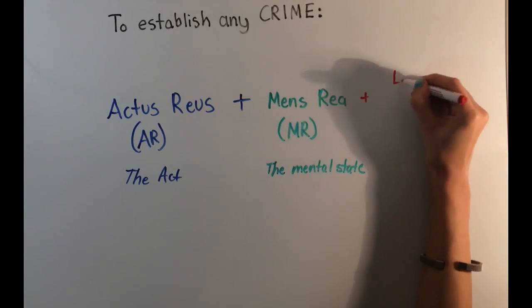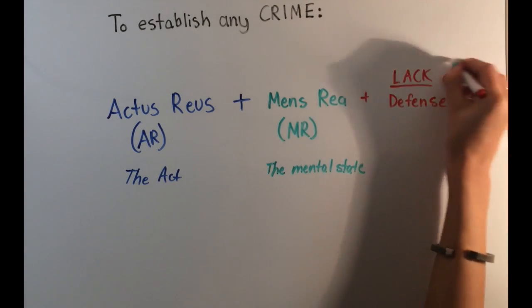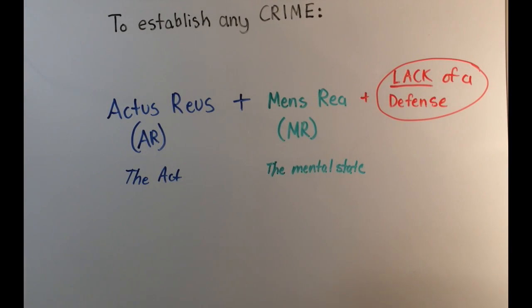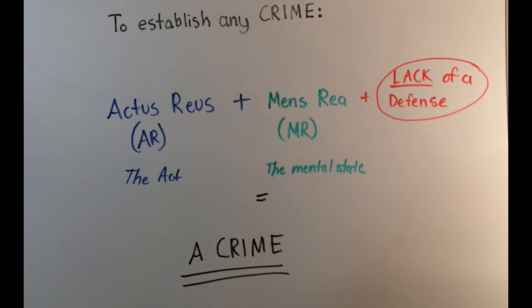So yes, and once you have established these two elements, you need to look whether there is a defense, and if not, then there is a crime. Right, and if you have a defense, so for example, let's say Sansa got convicted of murder, a defense might be able to reduce the charge to manslaughter.